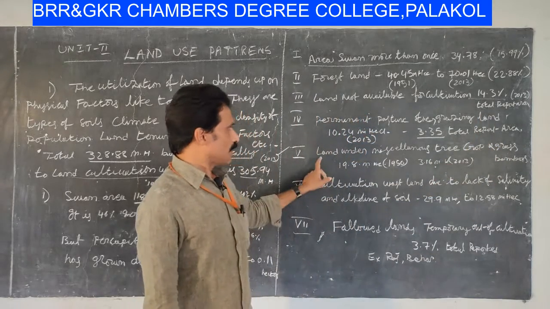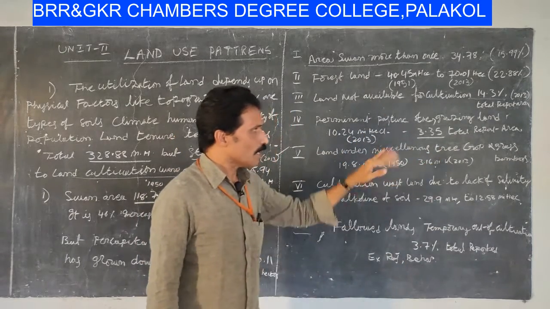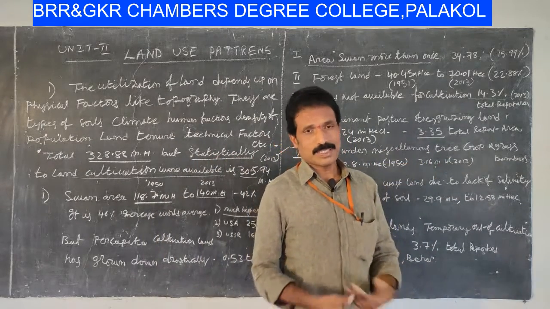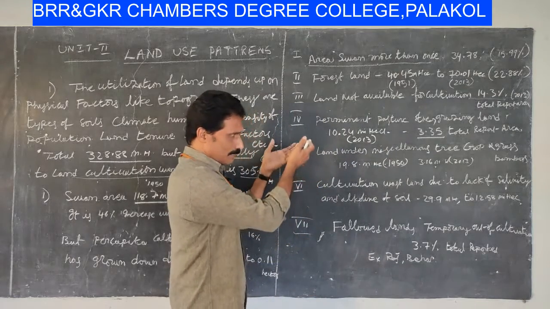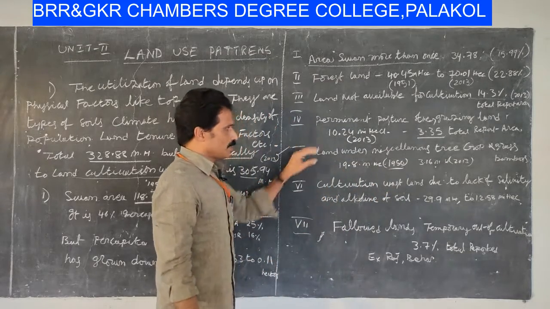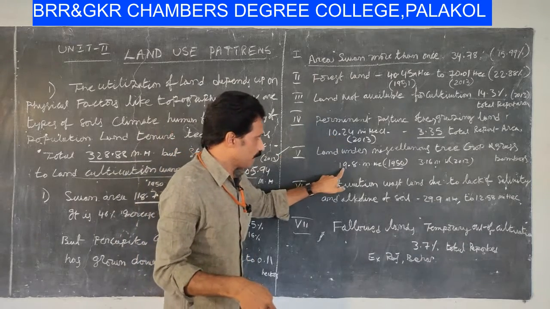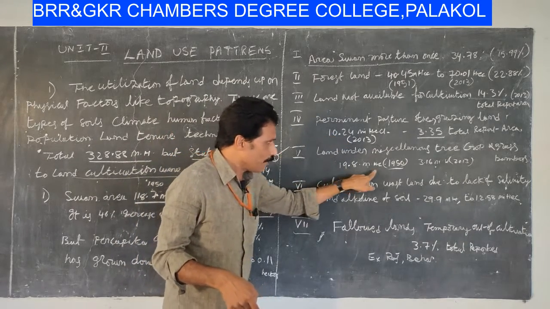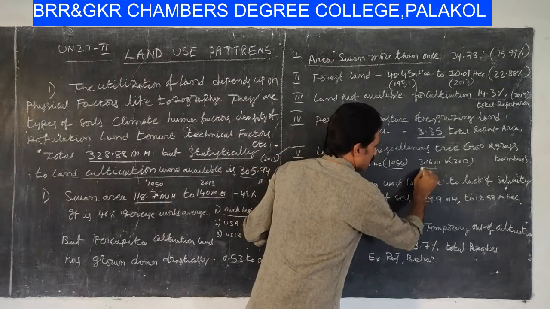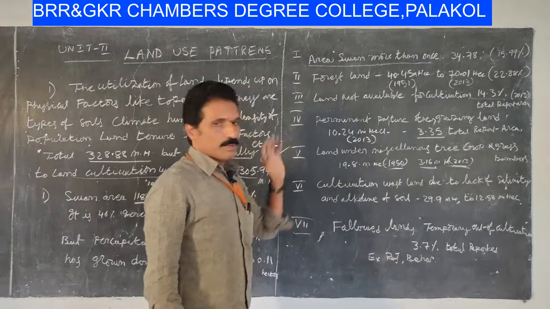That land was 9.8 million hectares in 1950, but it has decreased to 3.16 million hectares according to the 2013 reports.